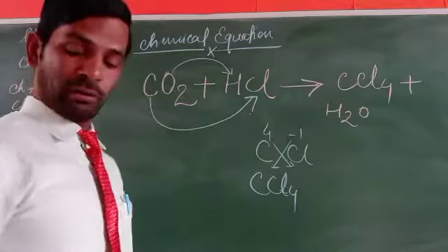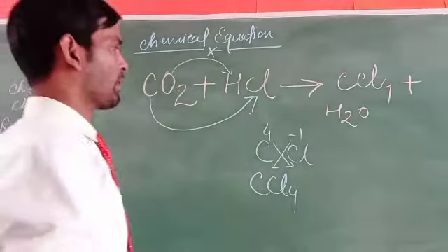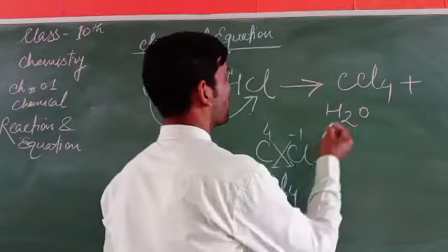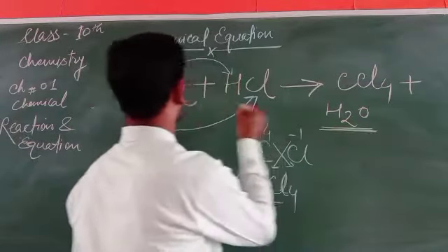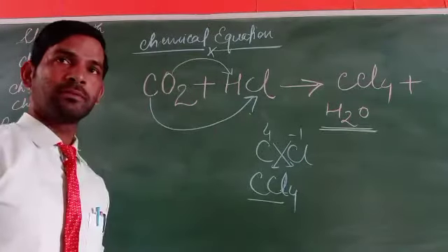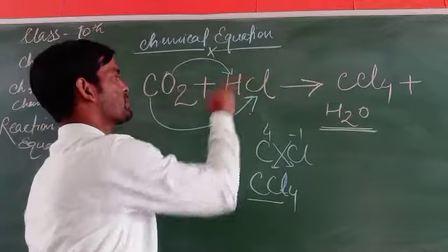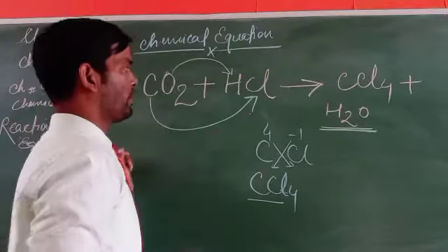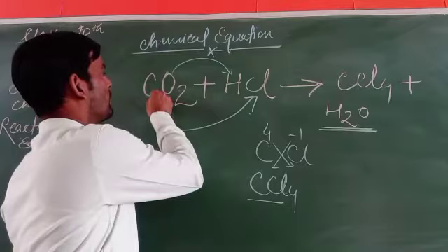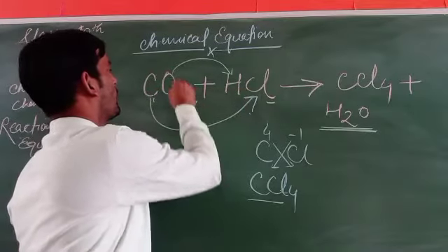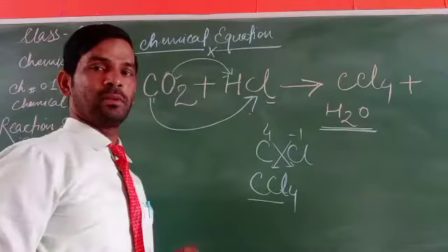This carbon tetrachloride is formed, and hence the remaining portion of this particular substance is the chemical compound. The carbon got reacted with the chlorine. Now hydrogen and oxygen remain.